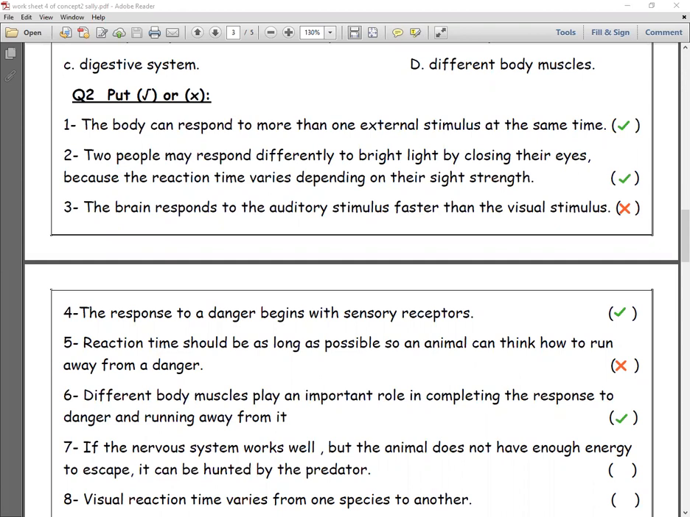Number 7, if the nervous system works well, but the animal doesn't have enough energy to escape, it can be hunted. Yes, because the nervous system separately can't do its performance well. We need to work together. Number 8, visual reaction time varies from one species to another. Sure.